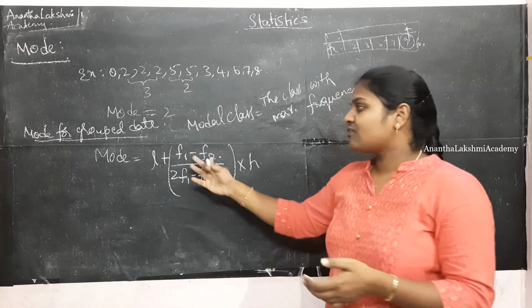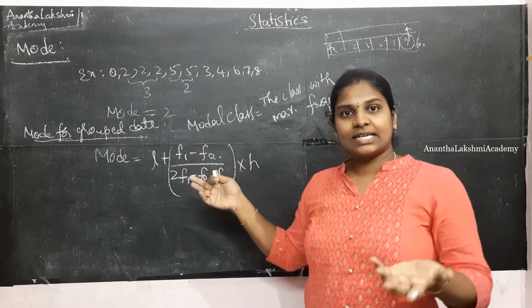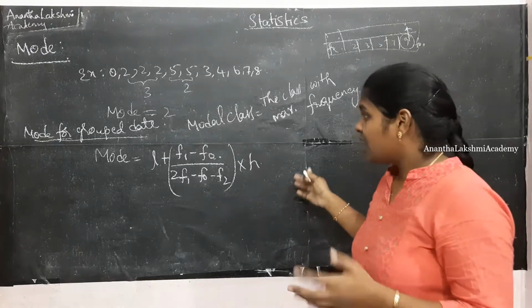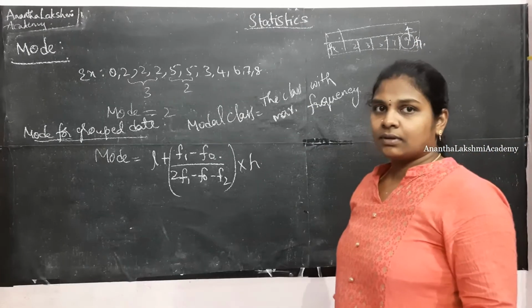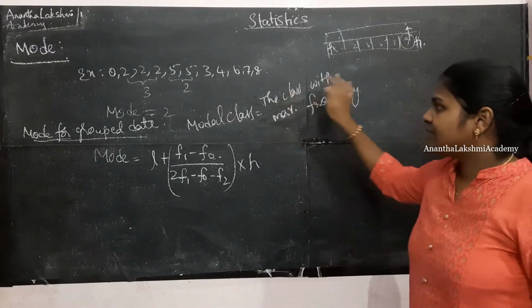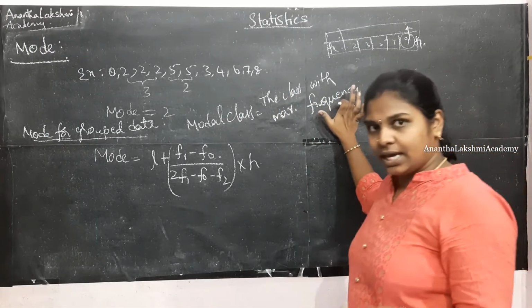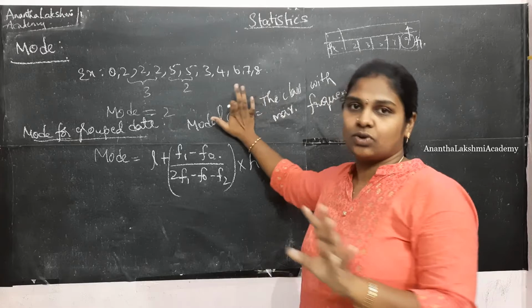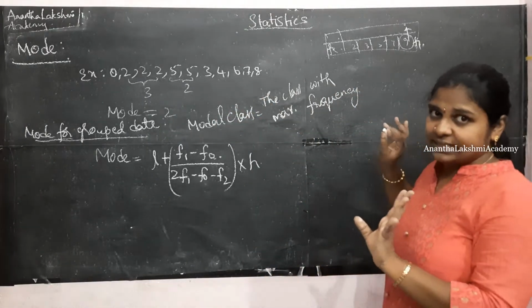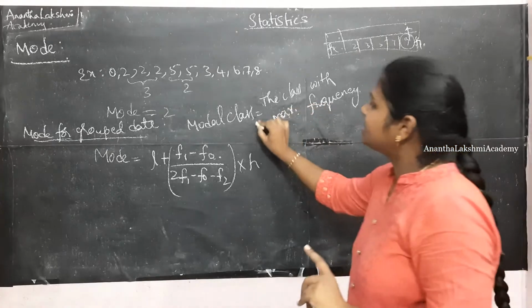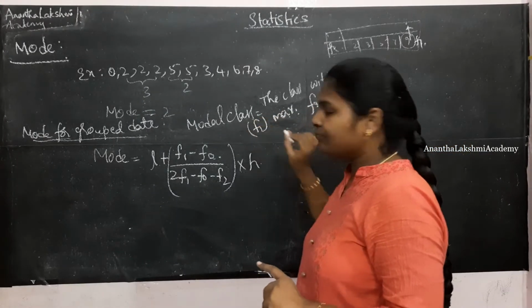Here, the class with maximum frequency is known as the modal class. Within the example, whatever frequencies are given, the modal class frequency is denoted by F1.